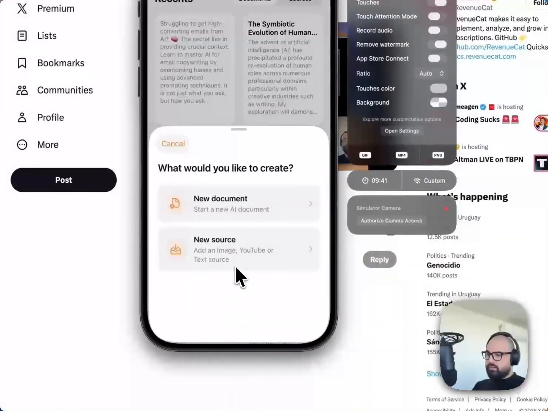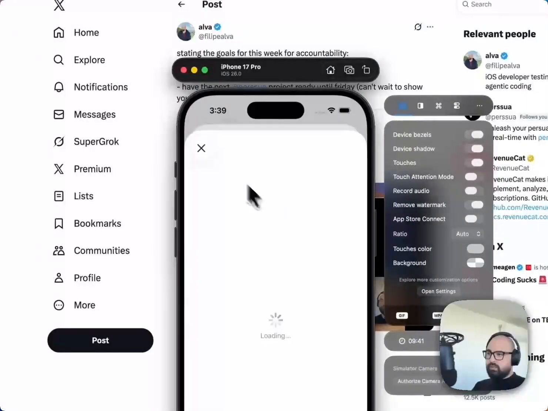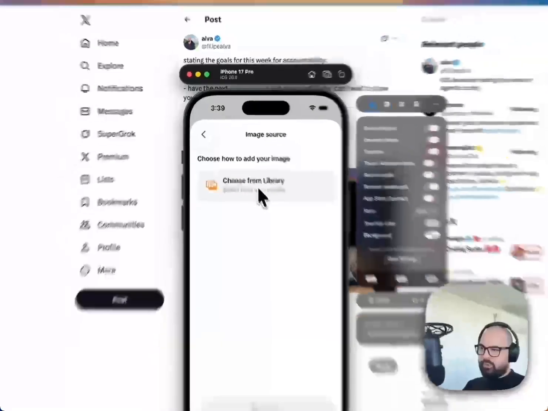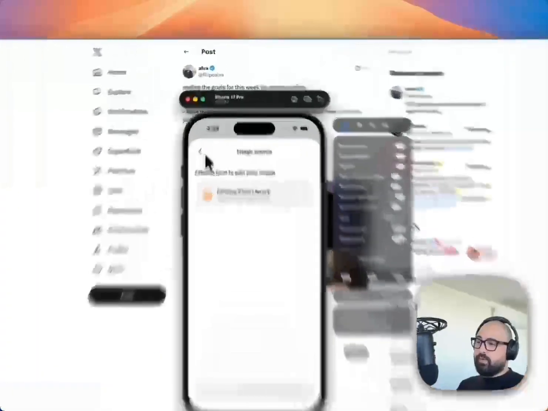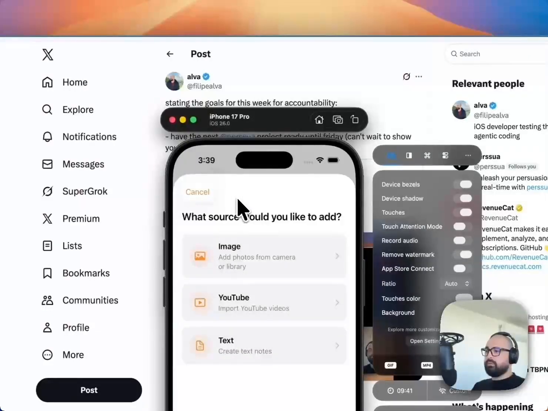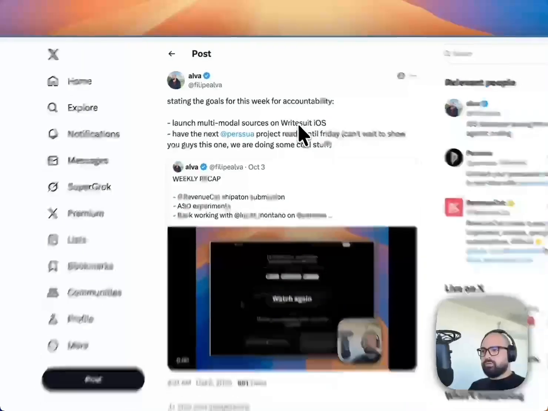You can also add a new source via the main button now, and these are the supported sources. The image right now only supports from library because I'm on simulator, but if you are on a real device, you can snap a photo of a book that you're reading or anything else that you might want to write about and ask it to write about it. It's very cool. I recommend you test it as soon as it's available. So that was it for the multimodal sources on Writesuit iOS.